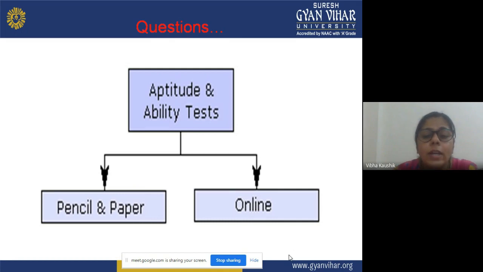And the second one is an online test. Now, what is the online test? Here a questionnaire is presented or administered to the students on an online basis. The students will get the link of that questionnaire. After opening the link, they will attempt the questions, and on the basis of their performance on the online questionnaire, we will be able to assess how able they are and what their potentialities and abilities are.